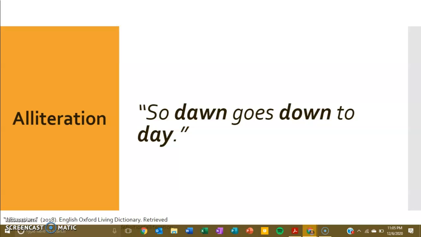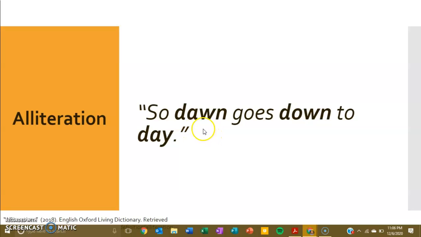We're going to dive a little bit deeper into this poem just so I can give you some examples of figurative language. The first one we're going to look at is called alliteration. Remember this is the one that I told you an example would be Peter Piper picked a peck of pickled peppers. In this case, there's part of the poem that says, so dawn goes down to day. And alliteration really just gives kind of a sing-songy feeling to poetry. And it can draw emphasis to a certain line as well.